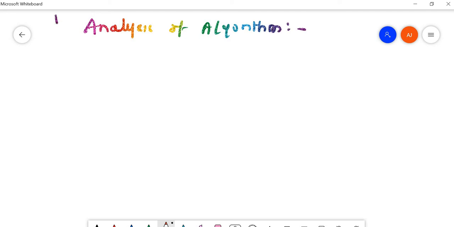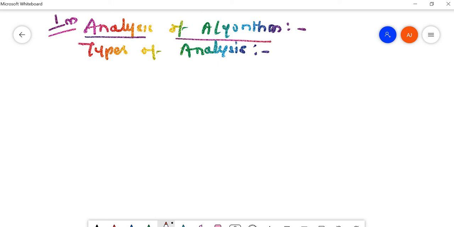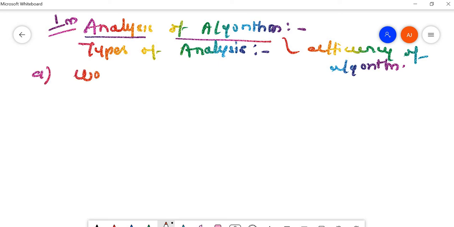One question can be asked from this topic, and MCQ questions can also be asked from this. Okay, so types of analysis, if you are discussing types of analysis. So what is analysis? First of all, let's discuss this. Analysis measures the efficiency of an algorithm. So types of analysis: number one, we have worst case analysis.